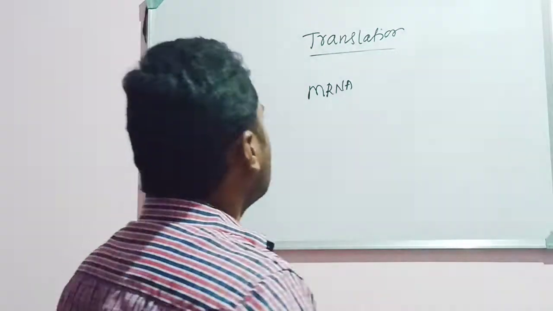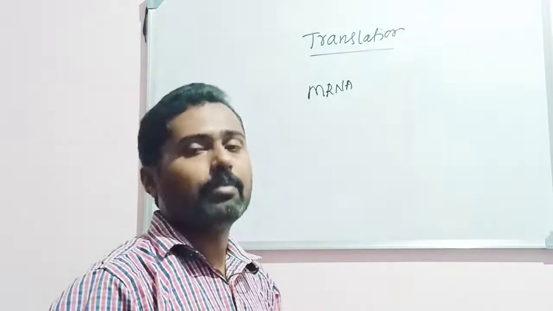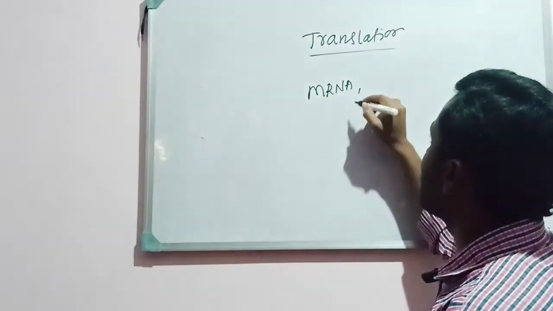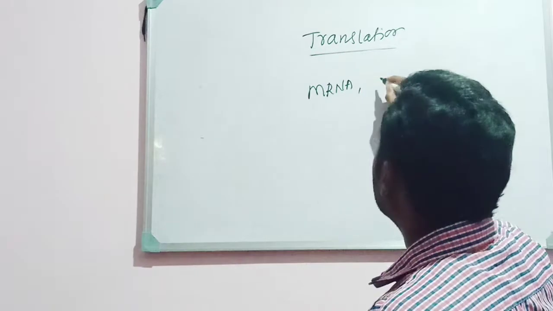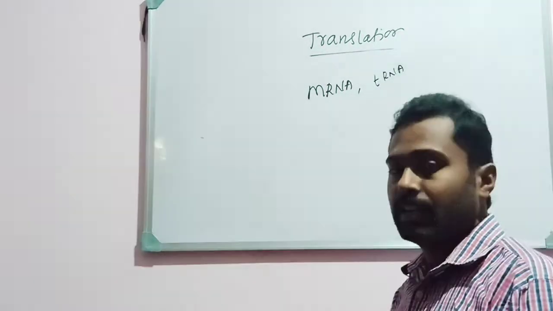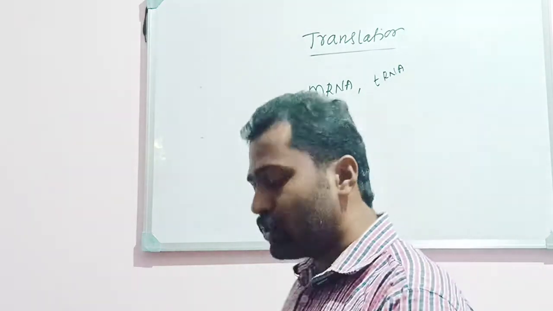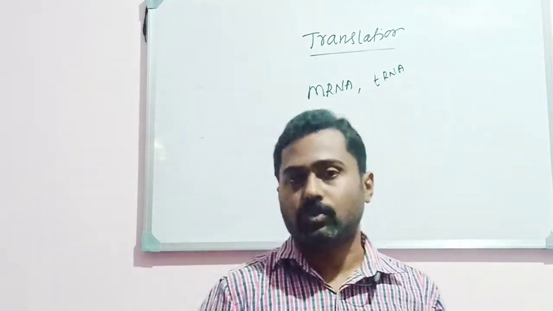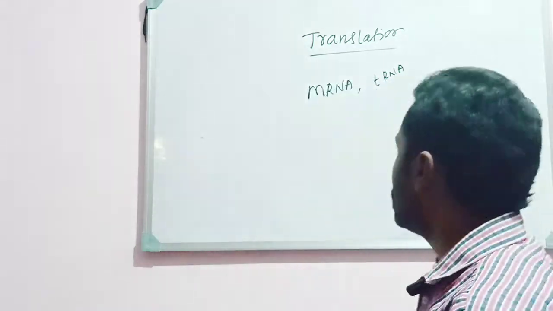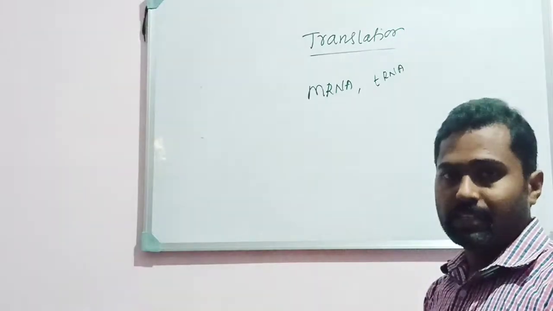Similarly, what are the other requirements? If there is only mRNA, will translation happen? No, it will not. So what else is needed for translation? Along with mRNA it needs tRNA. Why tRNA? Because it should bring the corresponding amino acids, you know. That's why tRNA is required. That is nothing but the transfer RNA, tRNA.